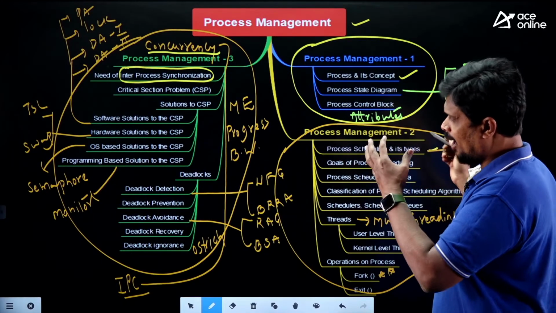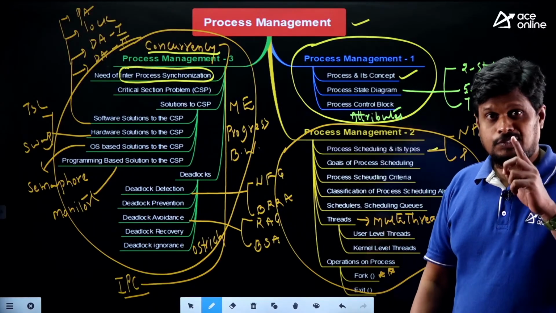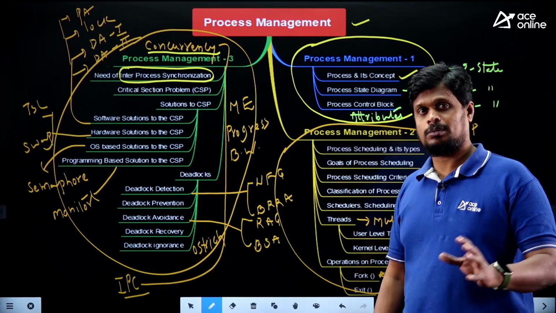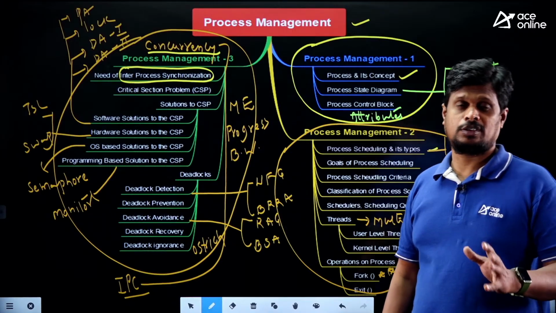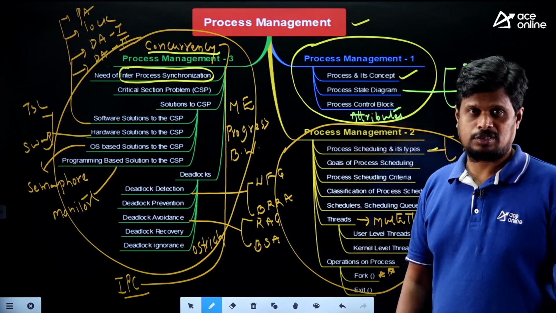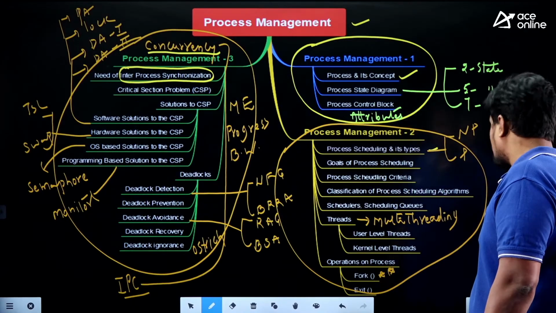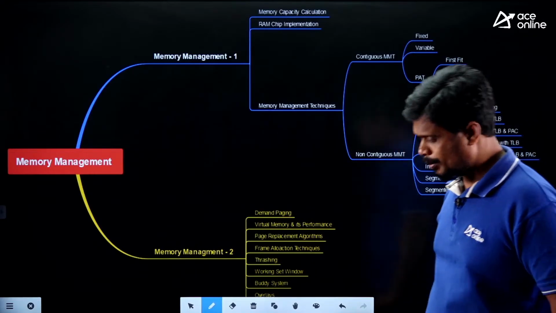Of course we have a huge number of subtopics here, but as for weightage, if we verify, 54% of weightage we have from operating system across all the previous year papers. If you verify, 54% of questions we have from operating system, right? So then coming to the next one, memory management. The next main topic we are having is memory management.